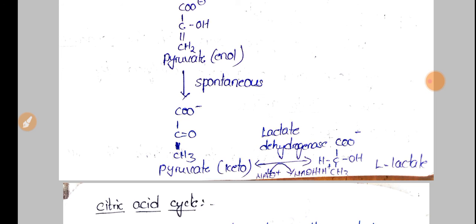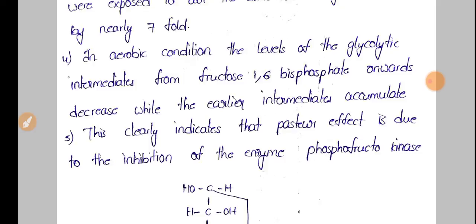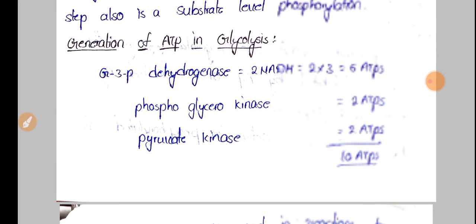And if you see energy generation during these reactions, during the action of glyceraldehyde 3-phosphate dehydrogenase we have two NADH molecules produced, and one NADH molecule is equal to 3 ATP.